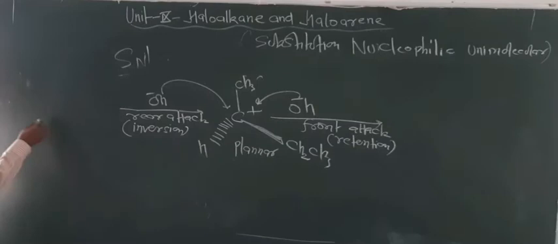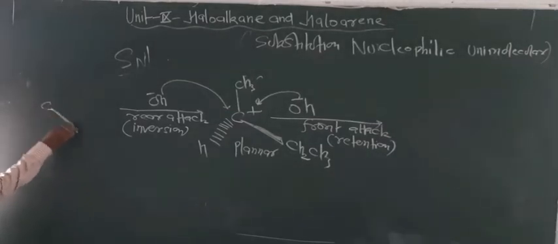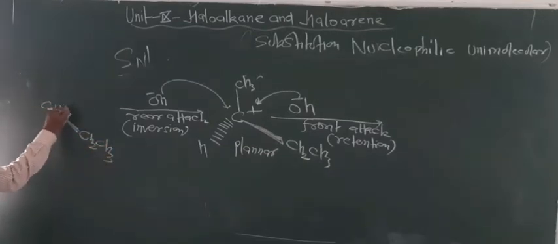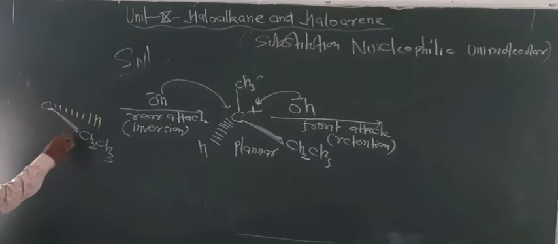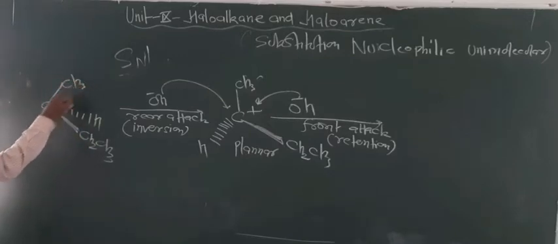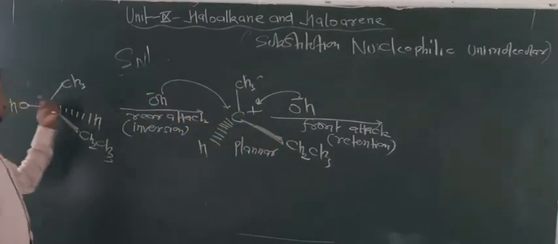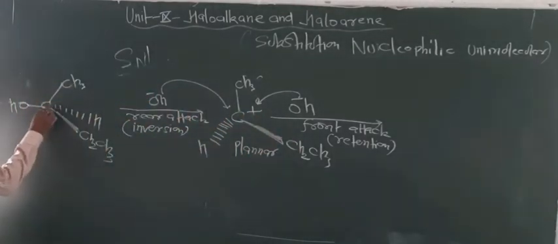So now look at the answer. What happens basically here? C2, CH2, CH3, H, CH3 and OH. So look at the conditions: Br liberated from this side and OH attacks to the back side. So this is the inverted product.